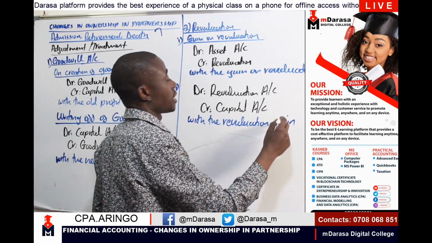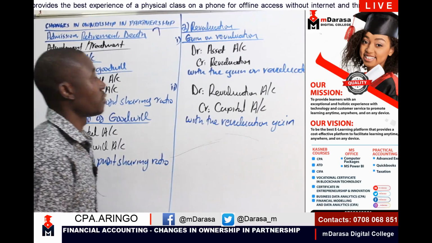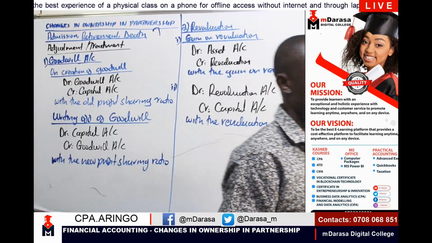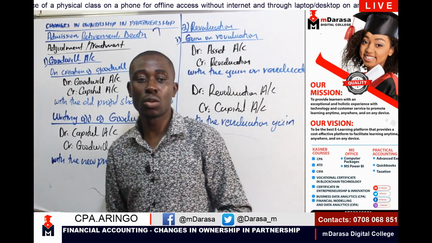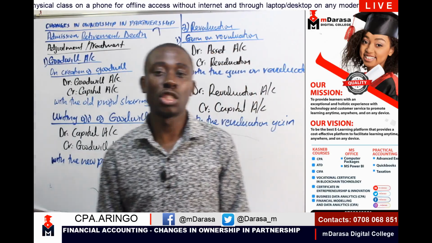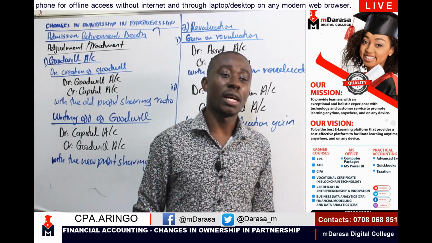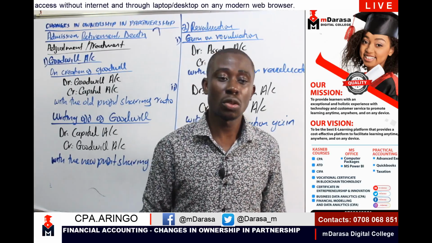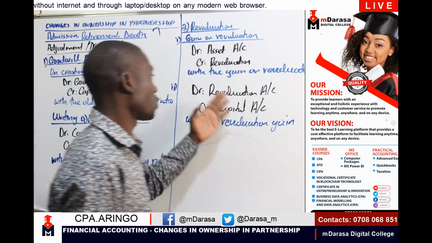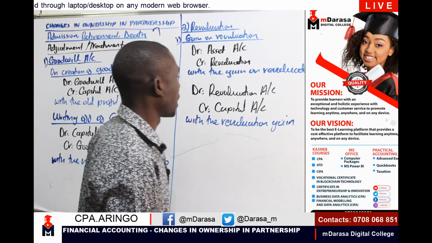So basically these are the entries that we'll always have in mind when we are talking about a gain on revaluation. Remember, we are treating it in our capital account because for a partnership, if we look at our SFP, the only items that we'll have in the form of equity are the capital and current accounts only. That's why we are writing this in our capital account.